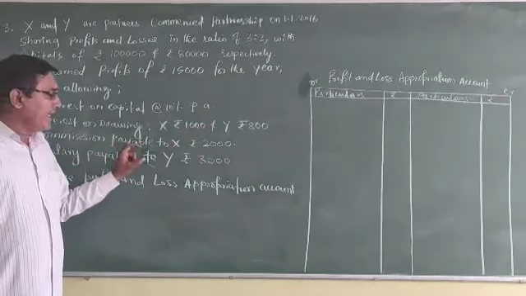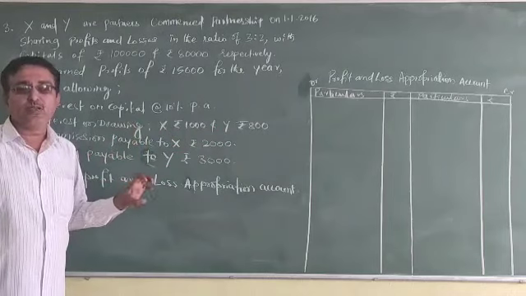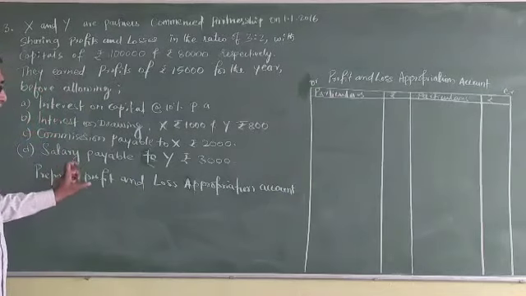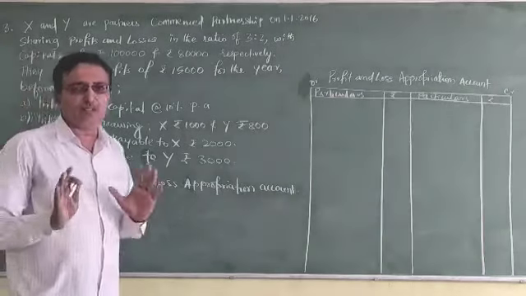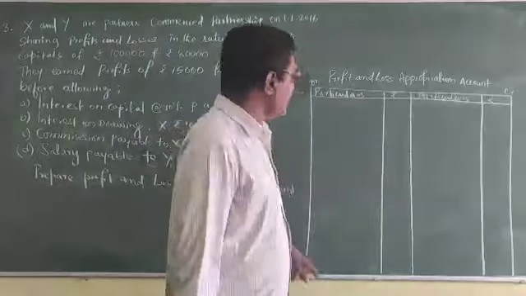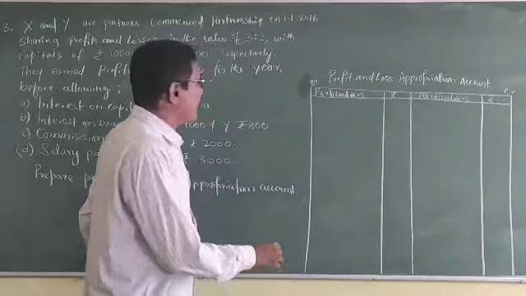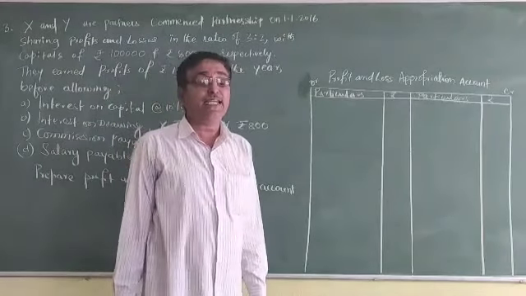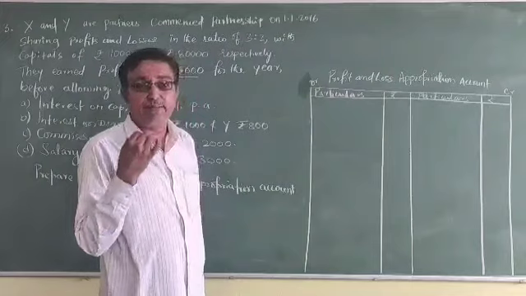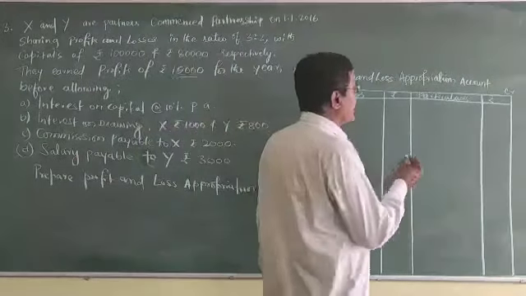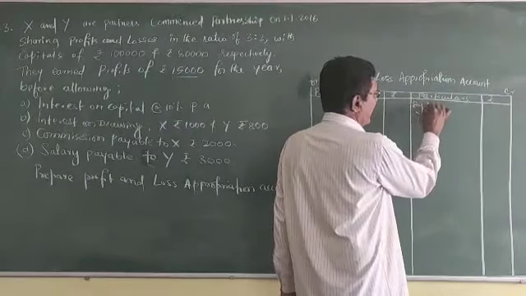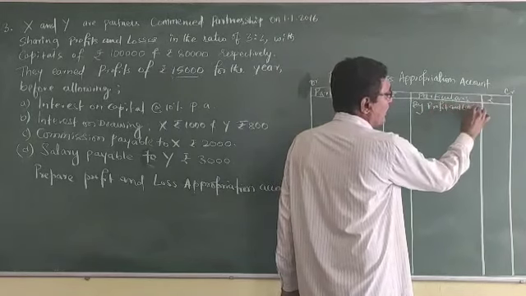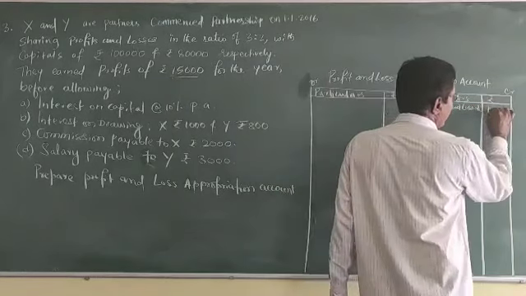Salary payable to Y rupees 3,000. That is also a per annum amount. And we are asked to prepare the profit and loss appropriation account. Same procedure, everything is the same. We should first take the profit before allowing the different adjustments. The amount given as profit, we record on the credit side, by profit and loss account. So that is 15,000.